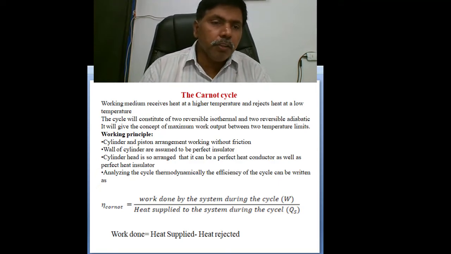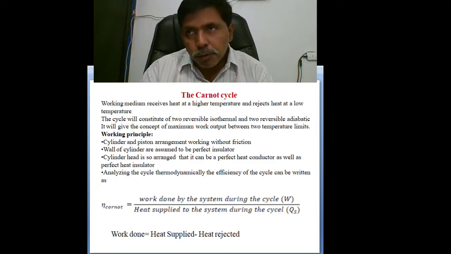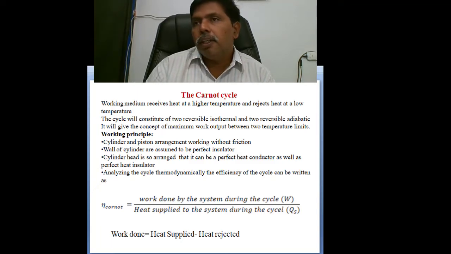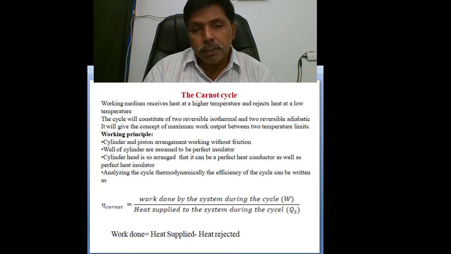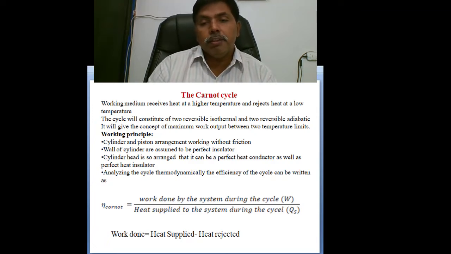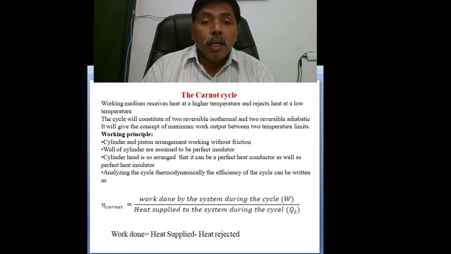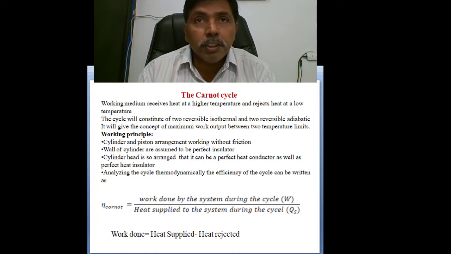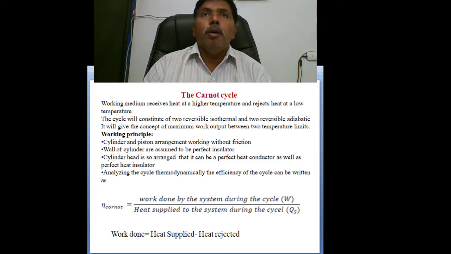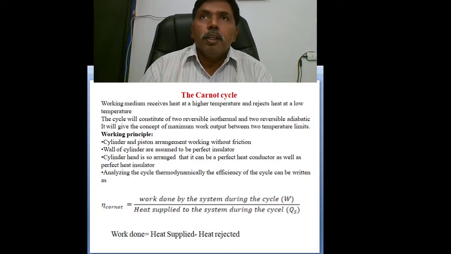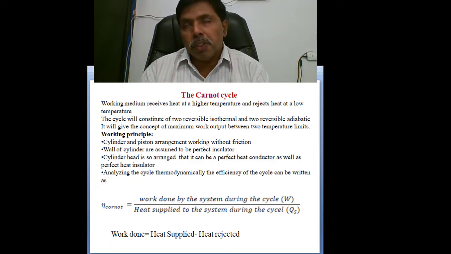What is the beauty of the Carnot cycle, meaning why do we want to discuss it? First reason: in thermodynamics there is no 100% efficiency. That is the first point. The second point: how much maximum possible efficiency of the cycle is required. 100 is not possible, so how much is possible?